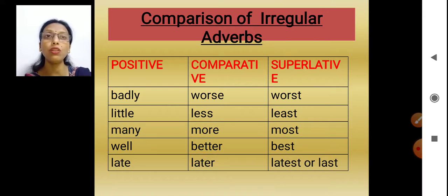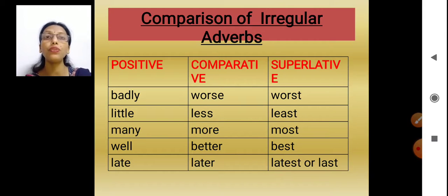Okay. So many can also come in positive and much can also come in positive. Comparative and superlative will remain the same. For much and many, comparative will be more. For much and many, superlative will be most. Well, better, best. I'm feeling well. Yes?